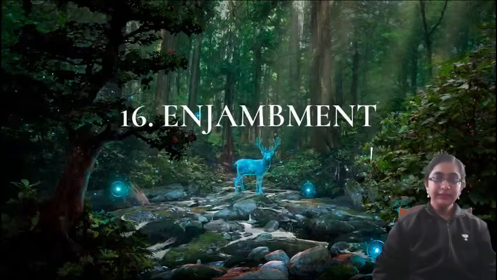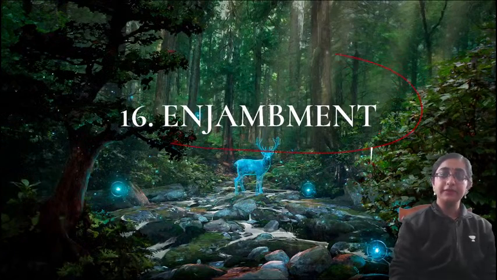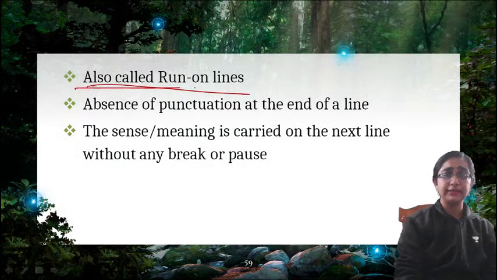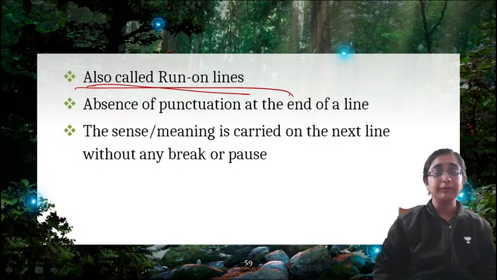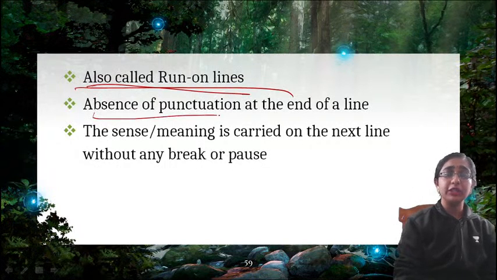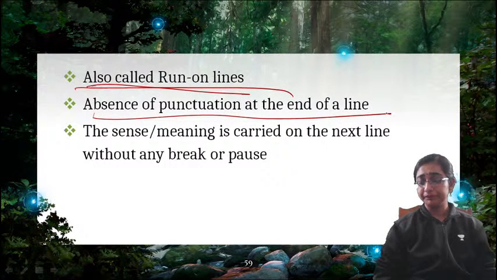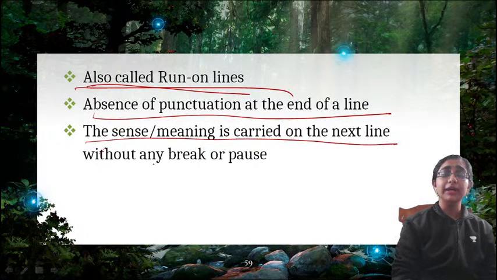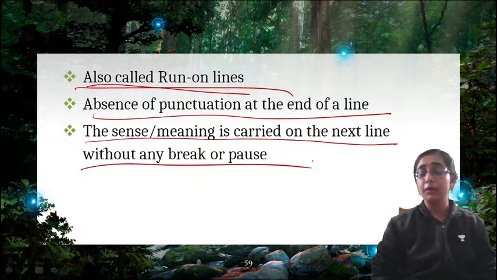Now next is enjambment. You all know enjambment is a very common term. What is enjambment? Enjambment is also known as run-on lines. We often find it in various poems, right? Absence of punctuation at the end of a line, and the sense or meaning is carried on to the next line without any break or pause.